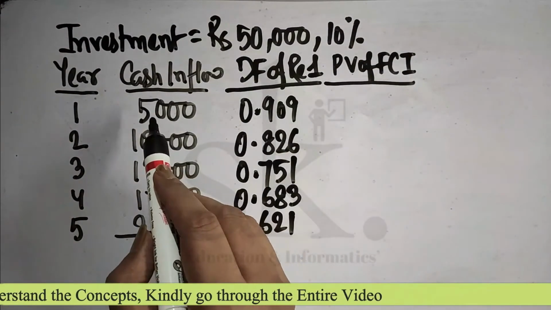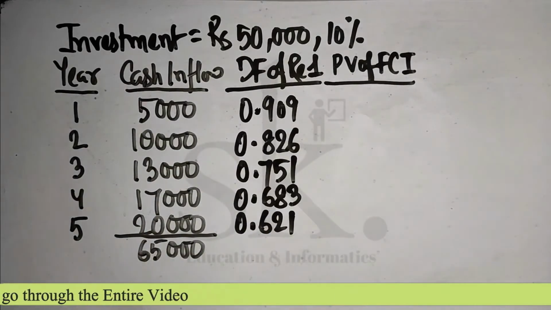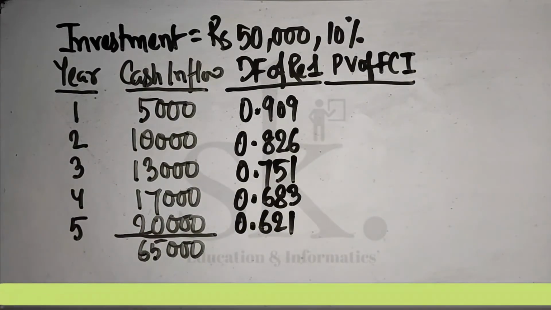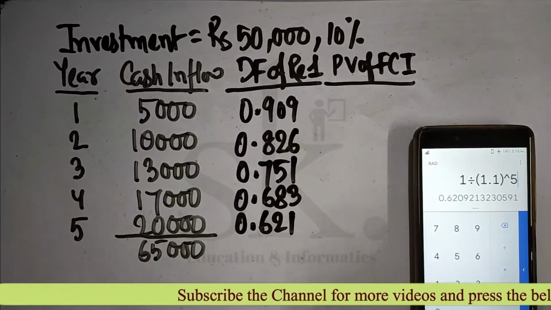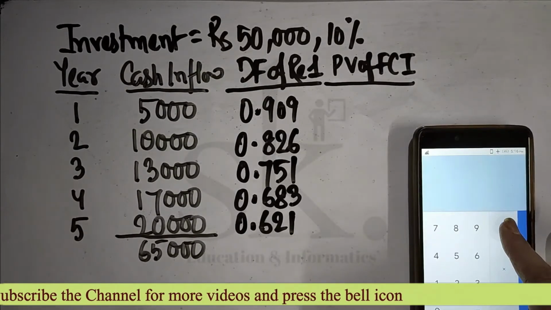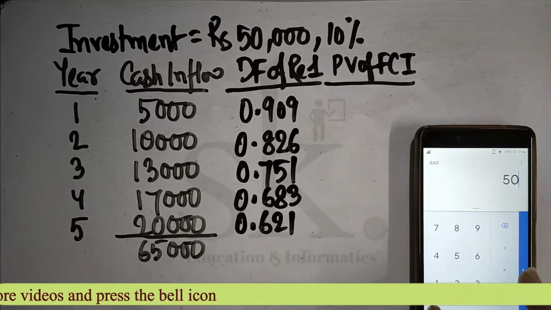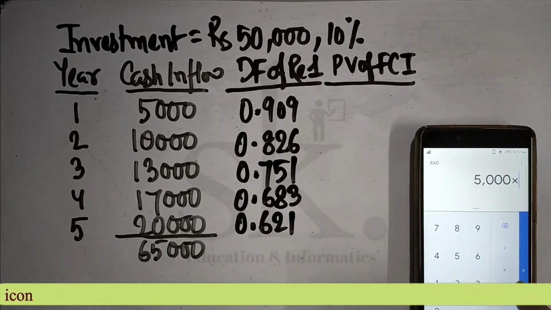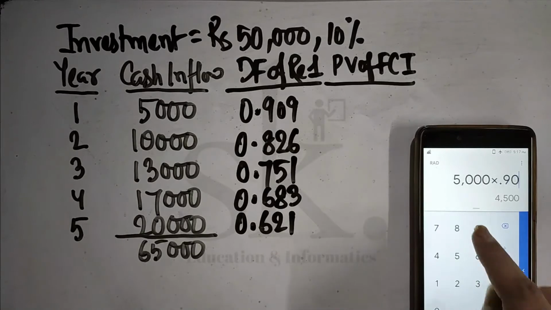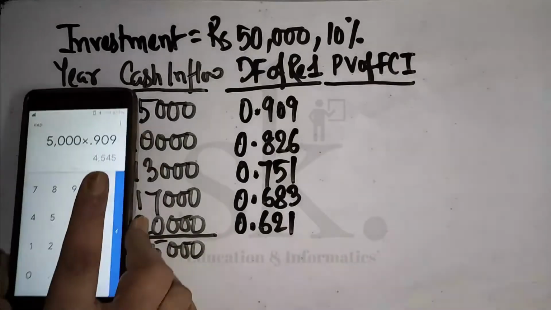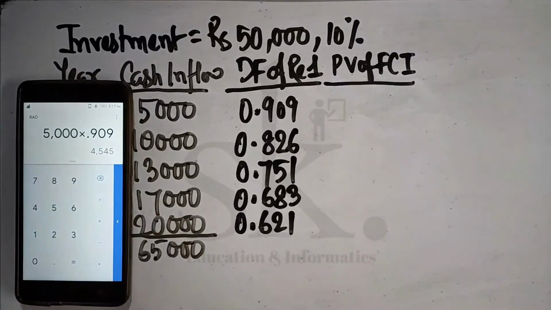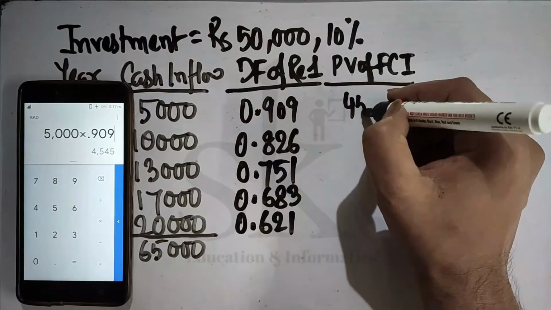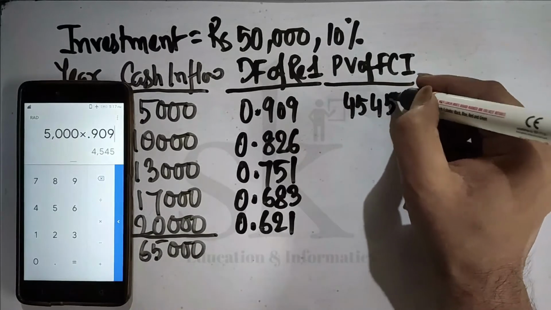We multiply 5,000 with 0.909. So we again require a calculator to solve it. For the first year, 5,000 is the cash inflow and the discounting factor is 0.909, so it comes to 4545.